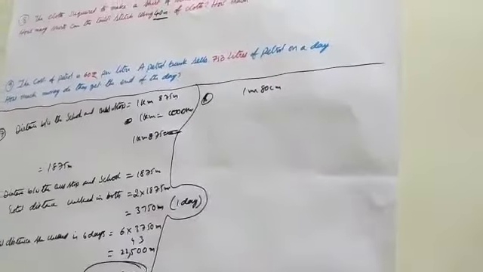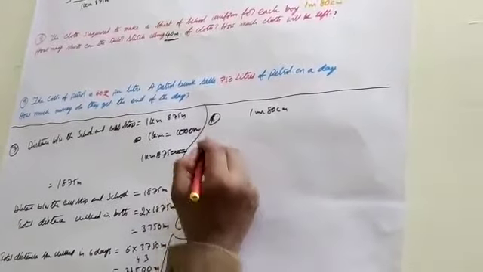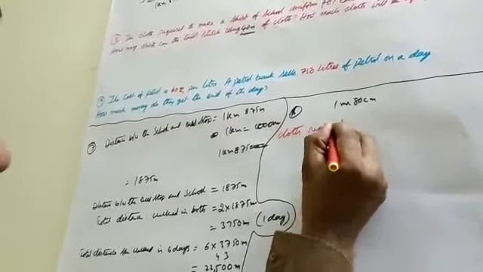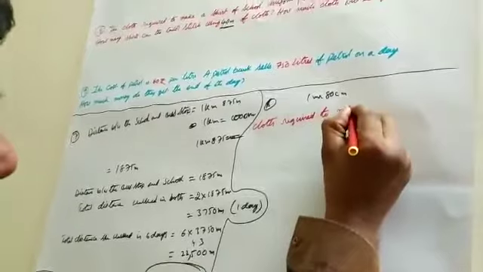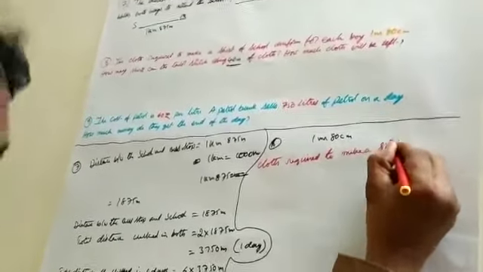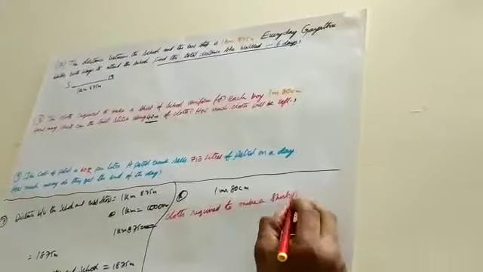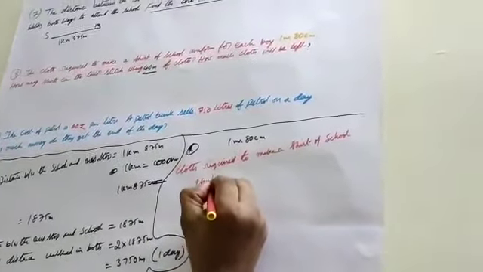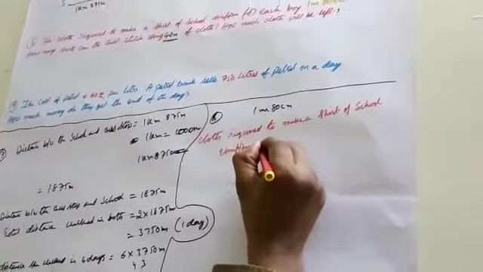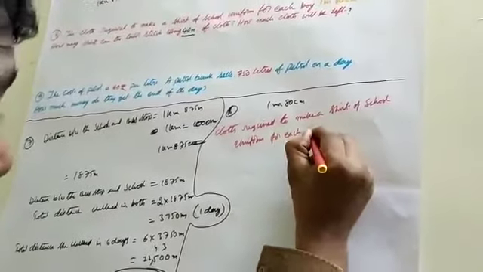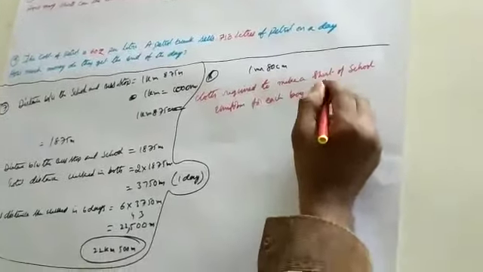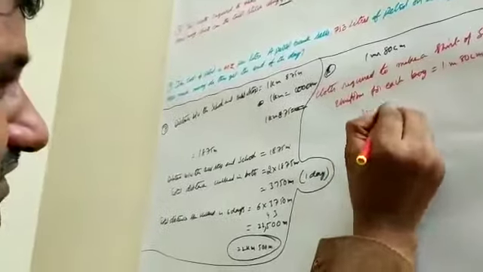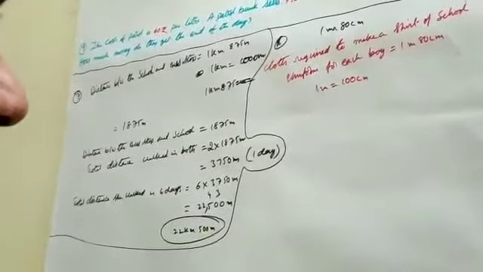Cloth required to make a shirt of school uniform for each boy is equal to 1 meter 8 centimeters. 1 meter is equal to 100 centimeters.